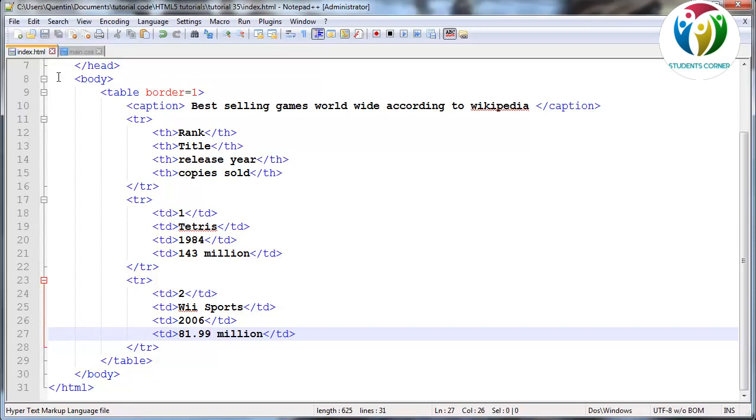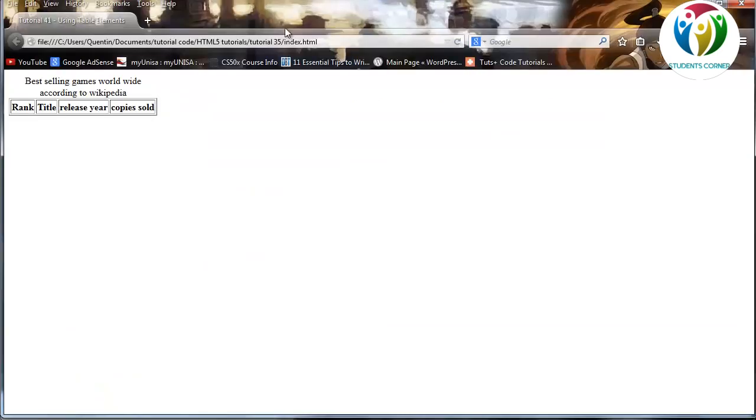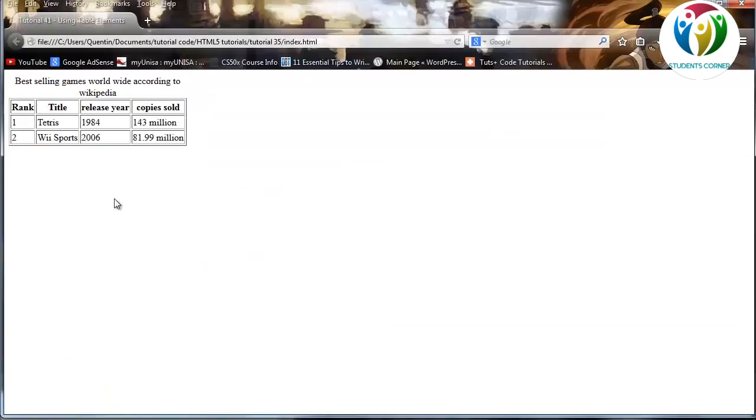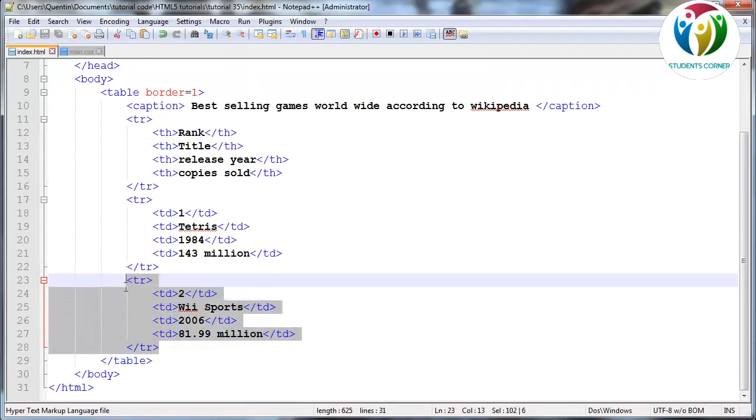Okay, so I'm going to save this right there and refresh this in Firefox, and you can see we now have a table that actually looks like a table. Okay, so we've got our caption, then we've got our table headers over here, and then we're also displaying our table data out, just like this. And this tutorial is actually getting kind of long, so I think we'll add maybe another 2 more rows into this table, and then we'll just end the tutorial there.